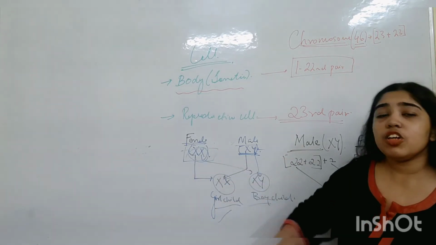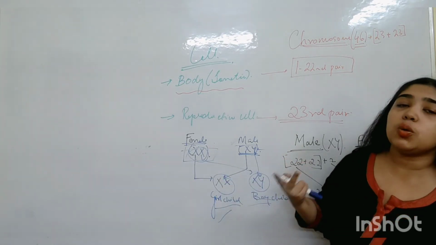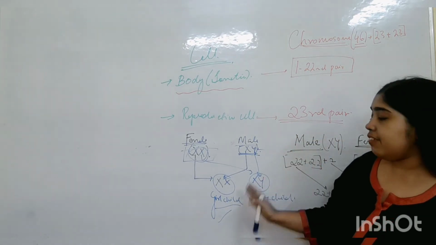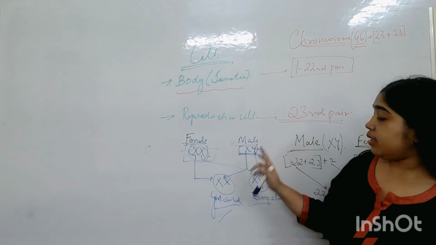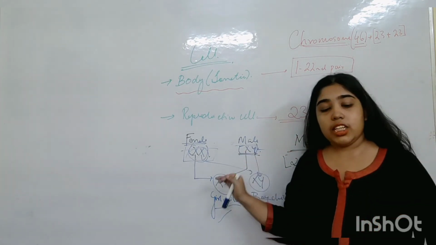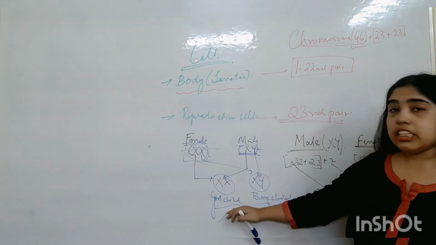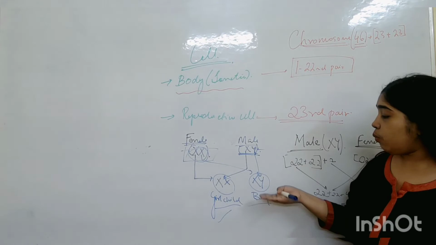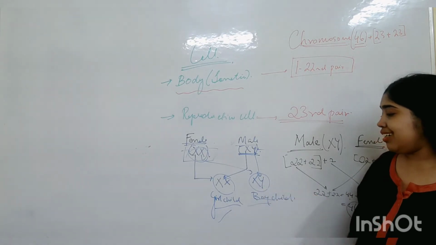Why? Because the mother will only give the X chromosome. Mother has two X chromosomes. So in each case the mother will give the X chromosome, but the father either gives the X chromosome or the Y chromosome. If it gives the X chromosome, then it's a girl child because X and X is a girl. But if the father gives a Y chromosome, it's a boy child.